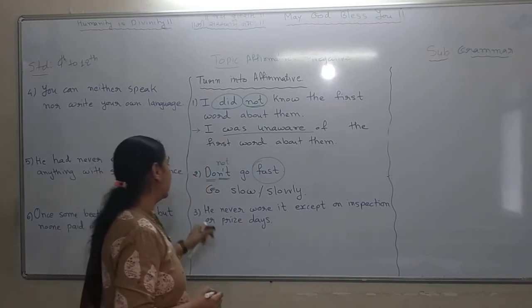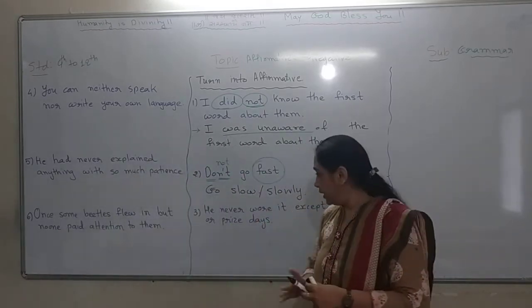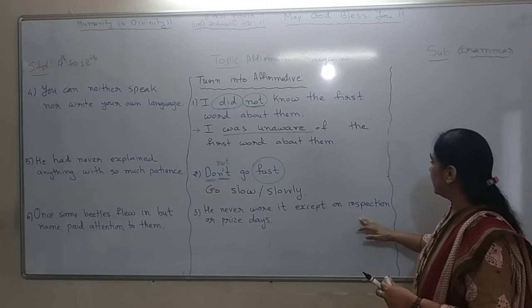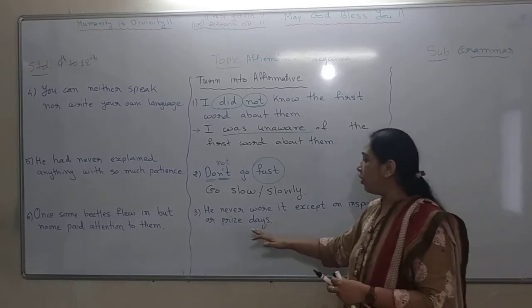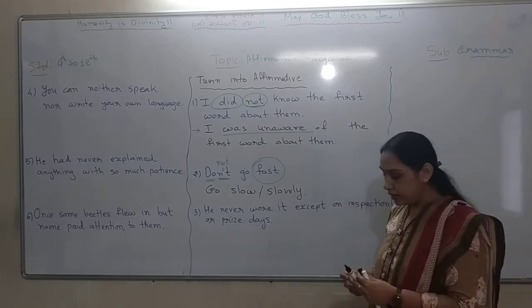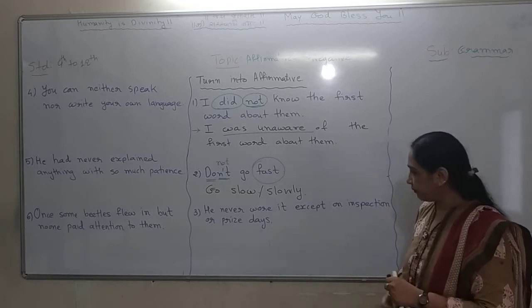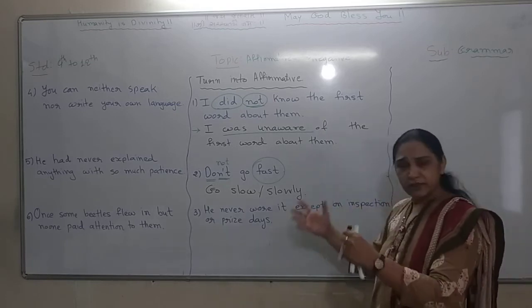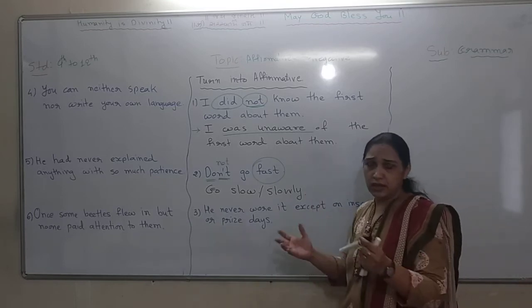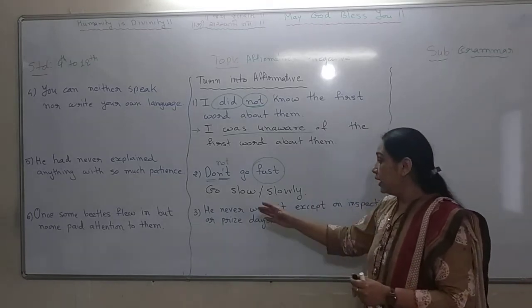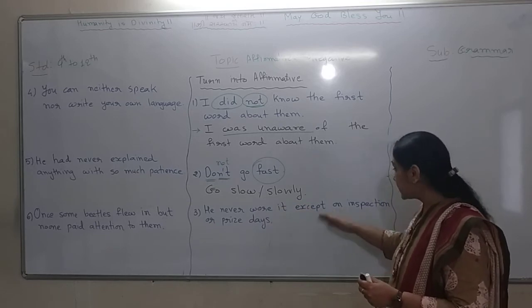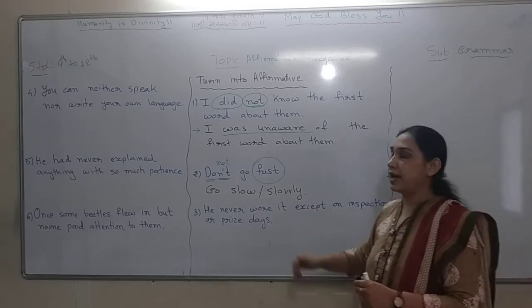In the same way, here: he never wore it except on inspection or prize days. So here the sentence says that the person was wearing this, whatever he was wearing, like a coat or extraordinary dresses or whatever. He never wore it except on inspection or prize days.